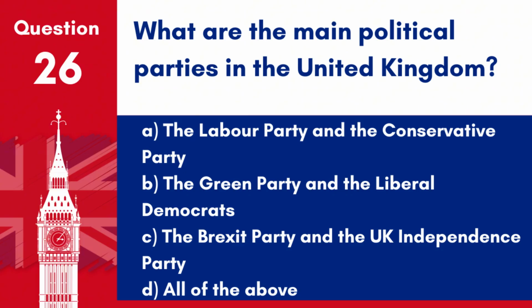Question 26. What are the main political parties in the United Kingdom? A. The Labour Party and the Conservative Party. B. The Green Party and the Liberal Democrats. C. The Brexit Party and the UK Independence Party. D. All of the above.